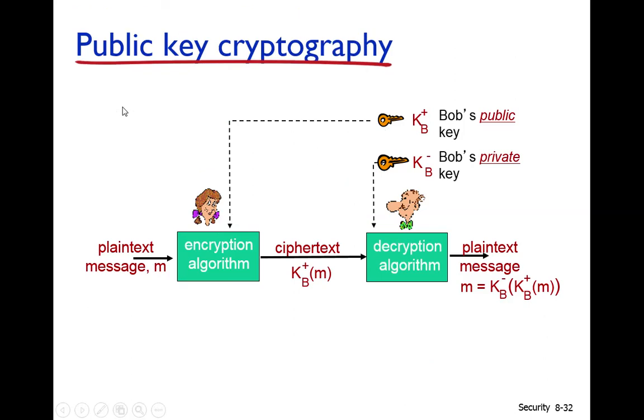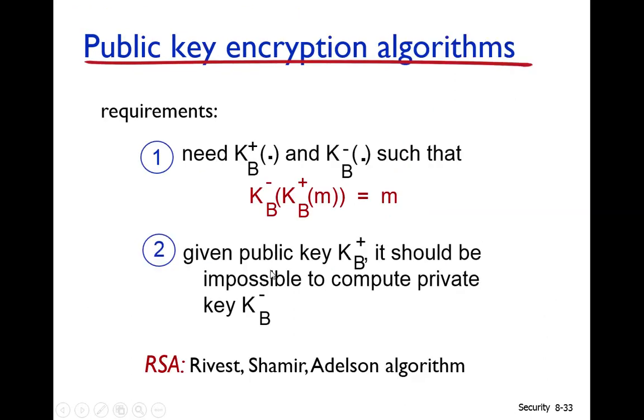So these are basically the two mathematical concepts, and this is the standard algorithm that is used for public key encryption. It is called RSA, and RSA stands for Rivest Shamir Adleman algorithm, because it was invented by these three scientists.